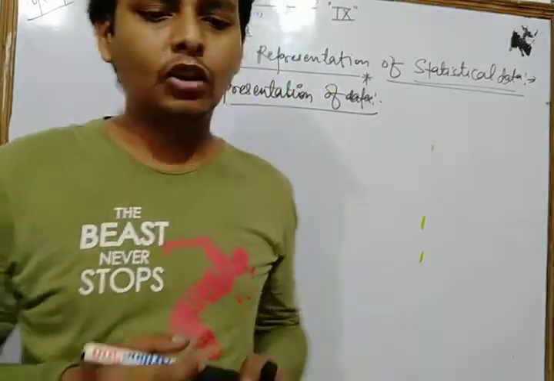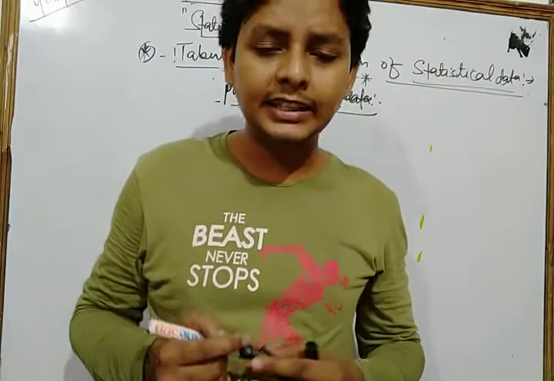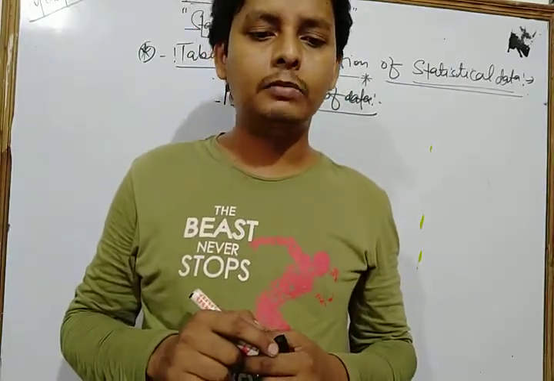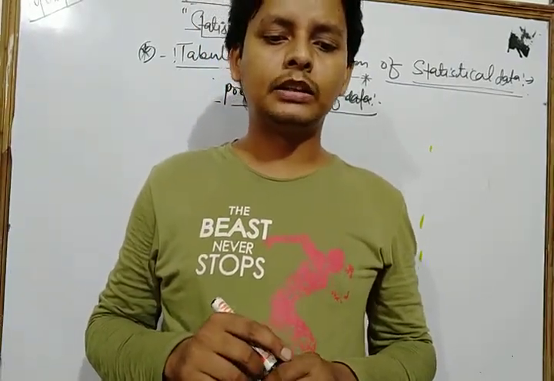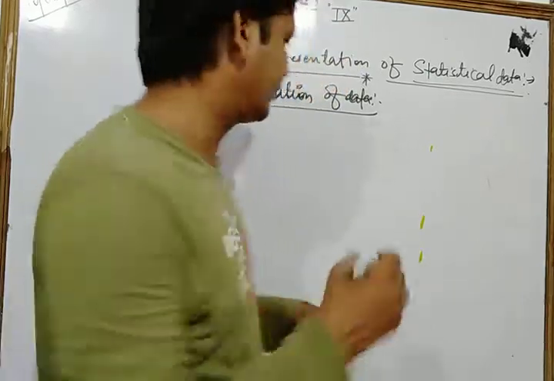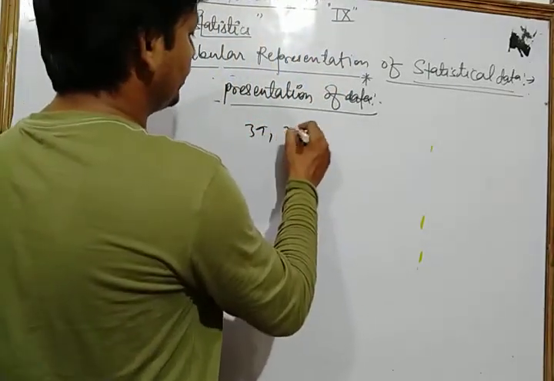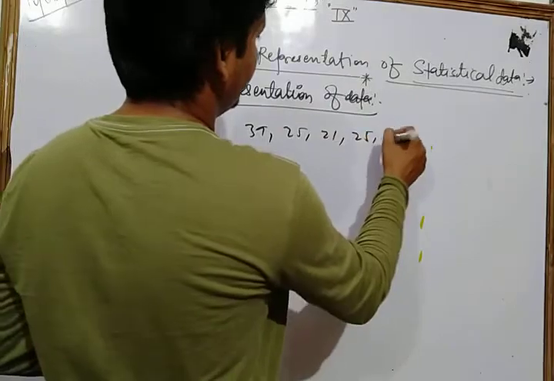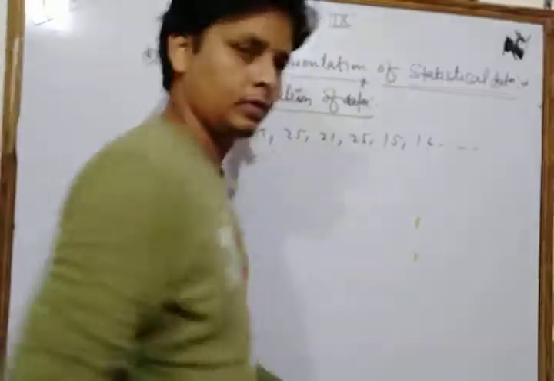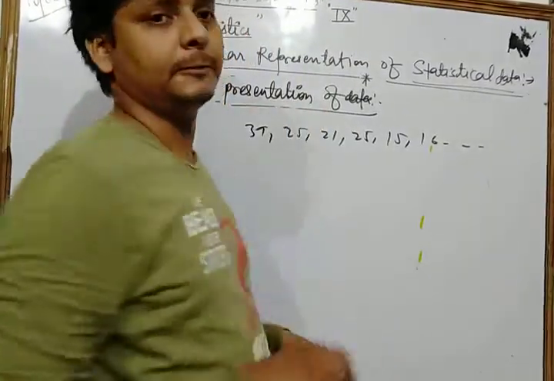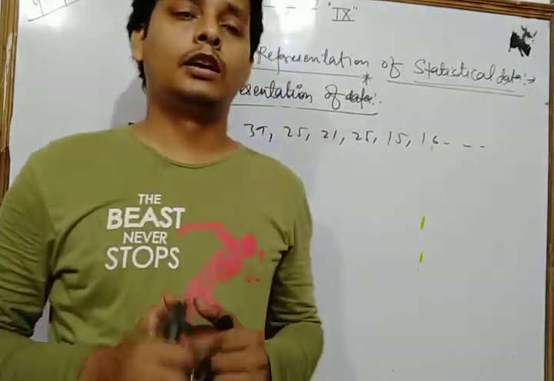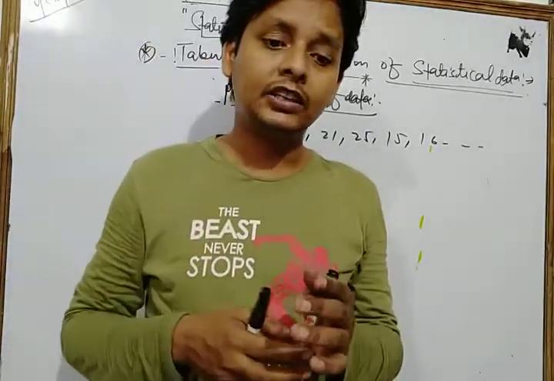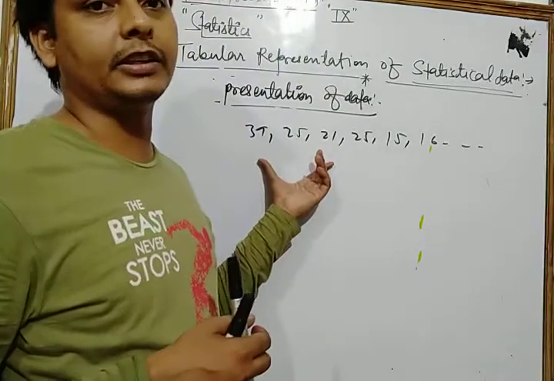Suppose the marks obtained by 30 students of class 9th in a class test out of 50 marks, according to their roll numbers, are 39, 25, 21, 25, 15, 16 and so on. This is the raw data.